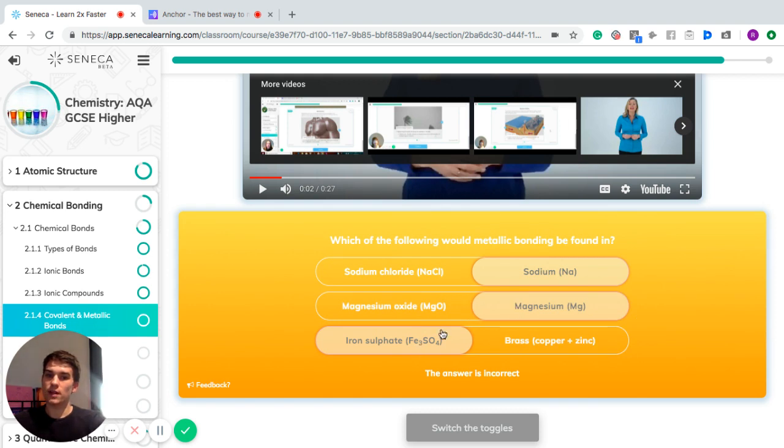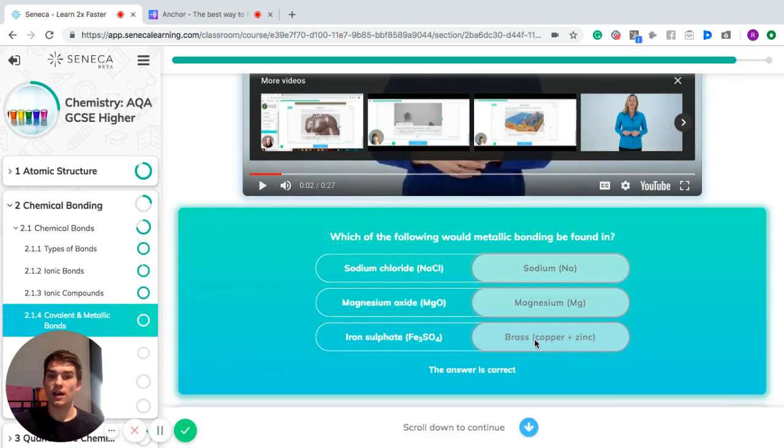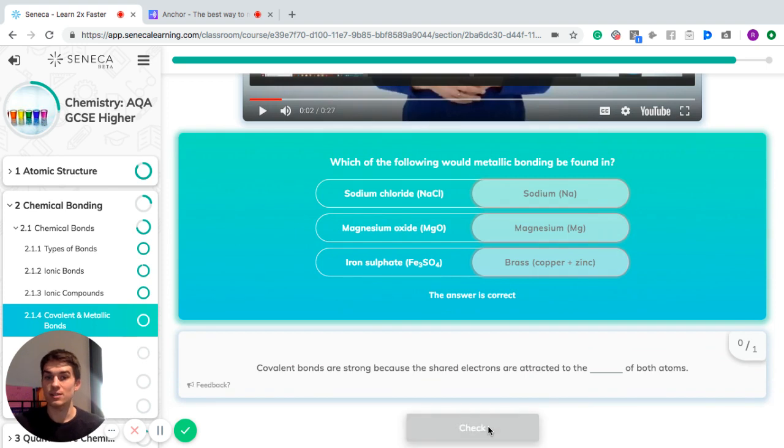And the last place you'd find metallic bonding is within alloys. So brass, for example, is a mixture between copper and zinc, and that's what an alloy is. And covalent bonds are strong because the shared electrons are attracted to the nucleus of both atoms.